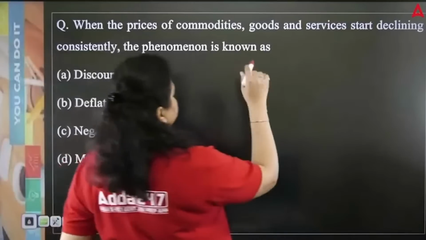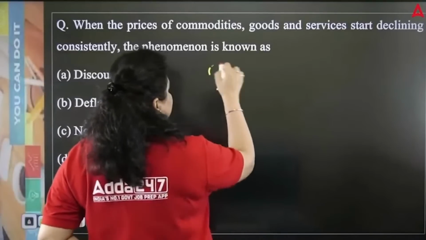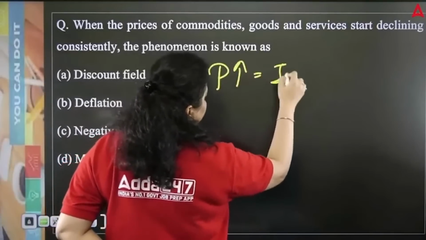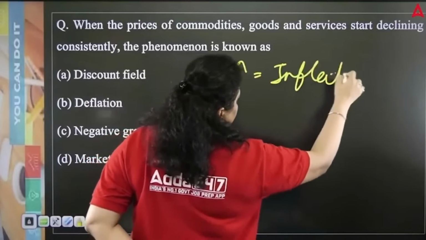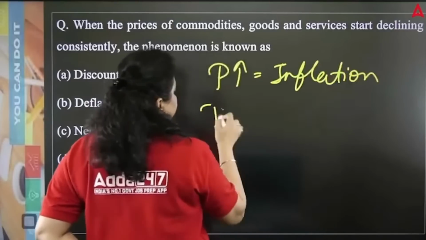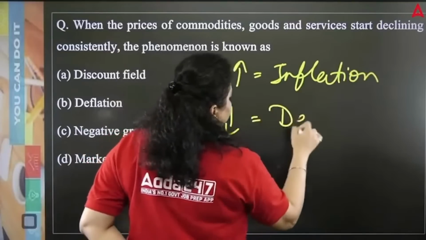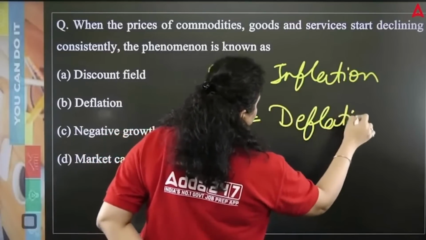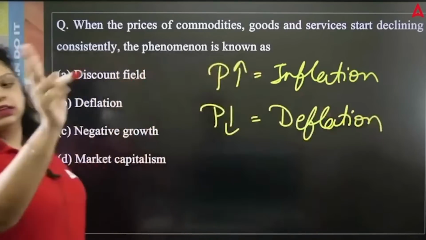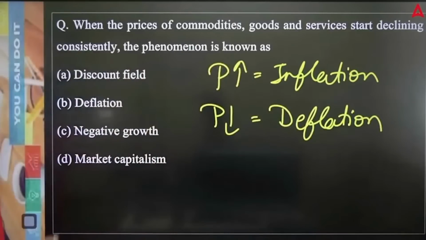First of all, when the prices are continuously increasing, this situation is inflation. Just the opposite of inflation is prices continuously decreasing. That situation is known as deflation. So inflation and deflation are opposites of each other. So the right answer will be B, deflation.